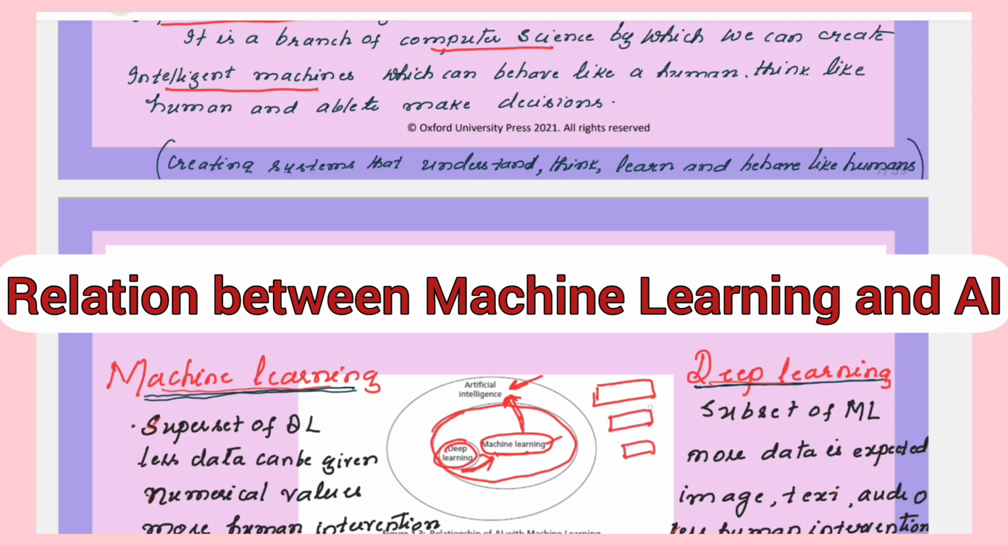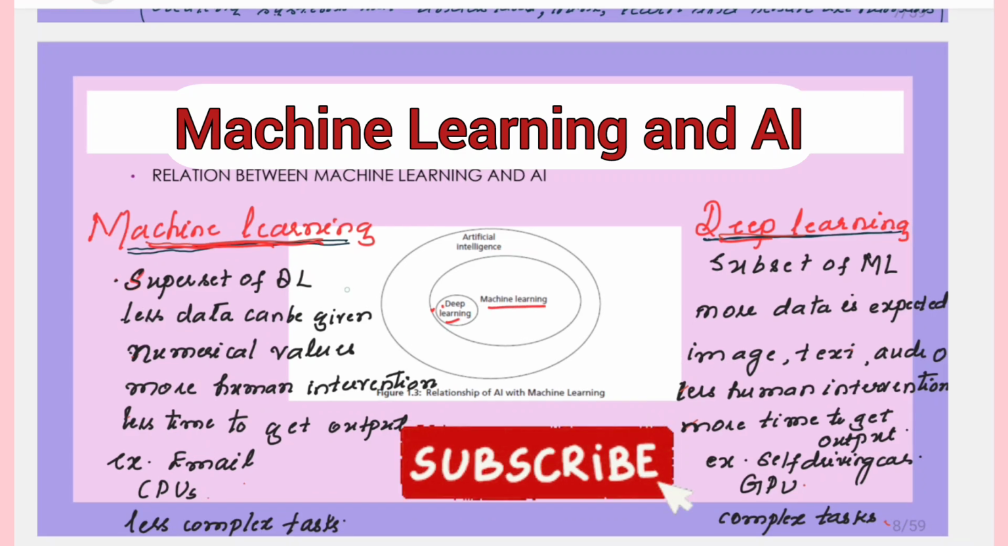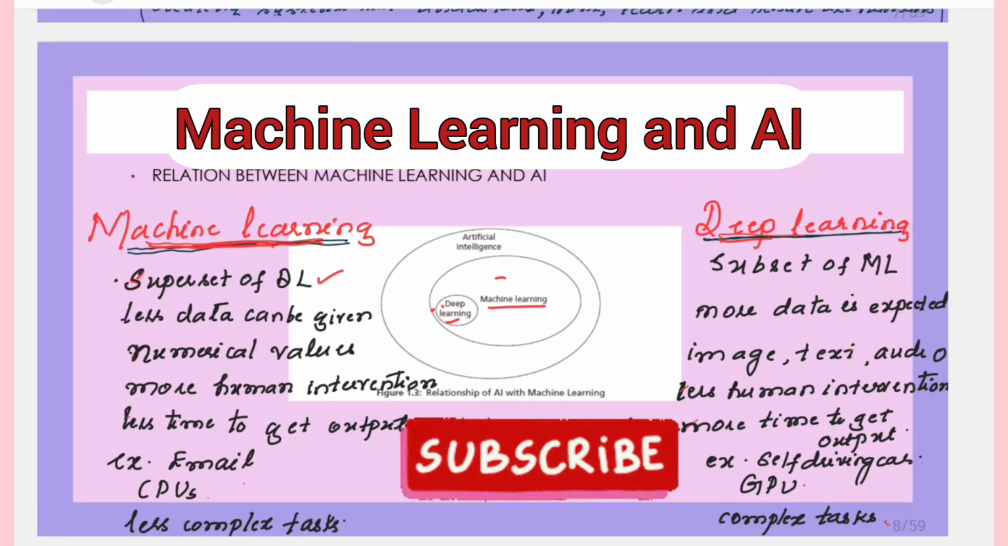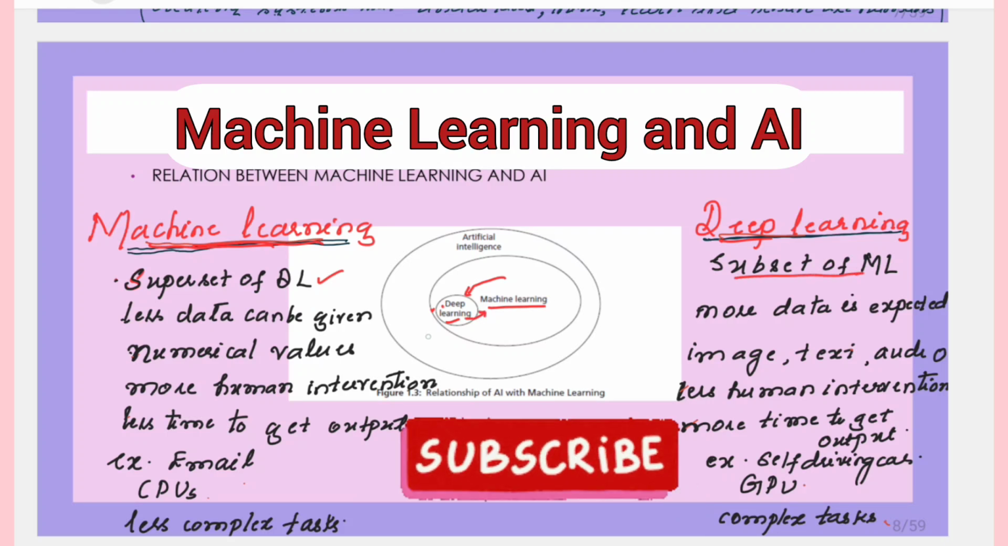So this way the algorithms that are there under each of these fields are used to create systems that can understand, think, learn, behave like humans. But the algorithms are having different characteristics here. The job that is required to be carried out by these algorithms differ in each of these fields. Let us see the differences between machine learning and deep learning. Machine learning is a superset of deep learning, whereas deep learning is a subset of machine learning.